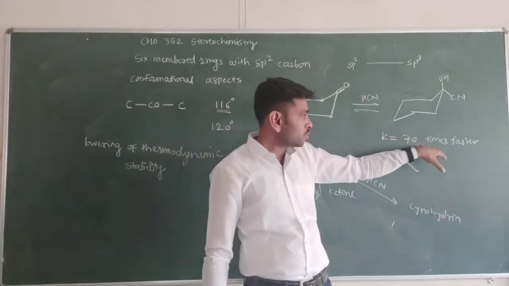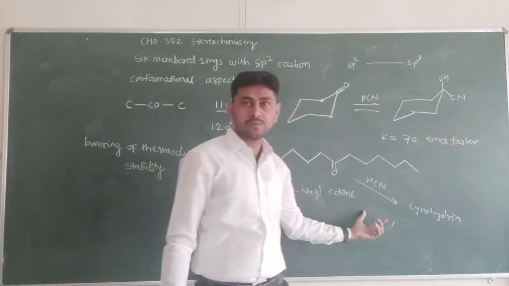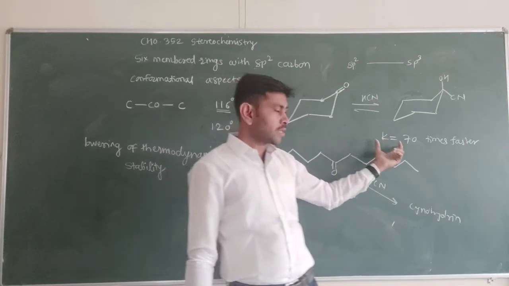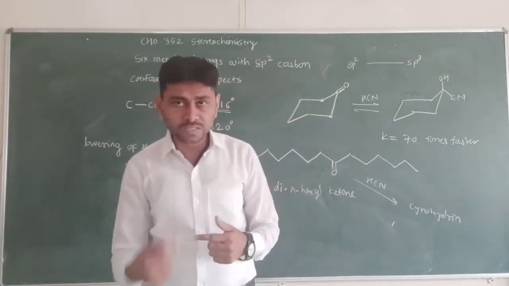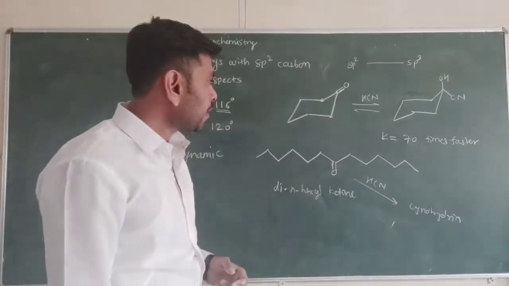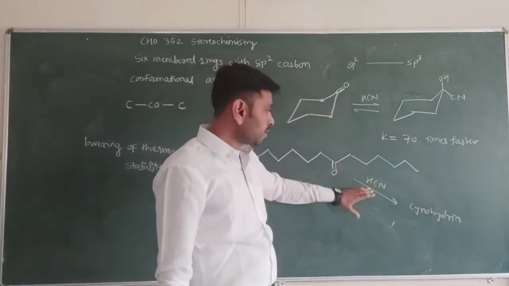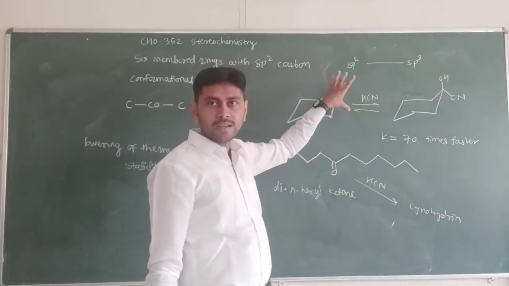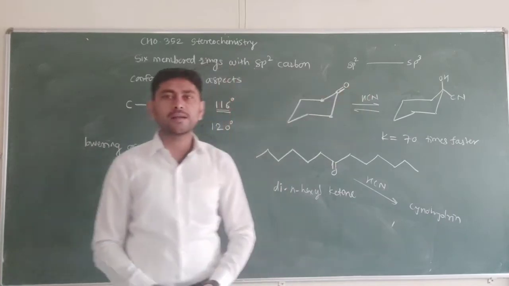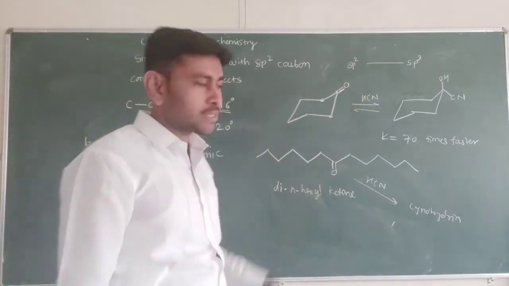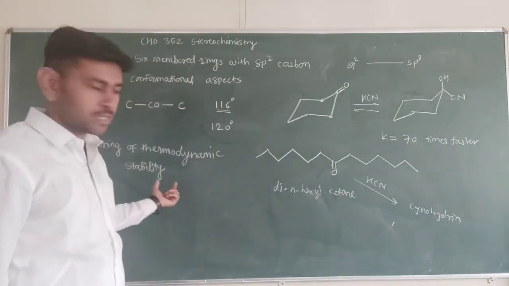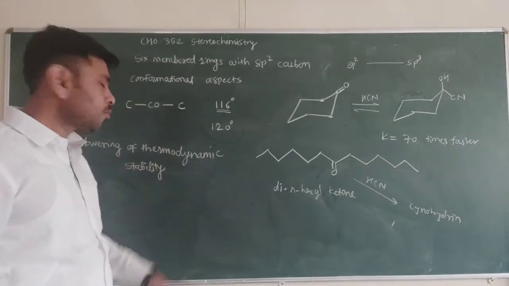So K is 70 times faster in comparison with di-N-hexyl ketone. This reaction occurs 70 times faster in comparison with this normal reaction because of angle strain. So it proves that there is torsional strain and angle strain in this structure, so its stability is less as compared to cyclohexane. So this is the thermodynamic stability.